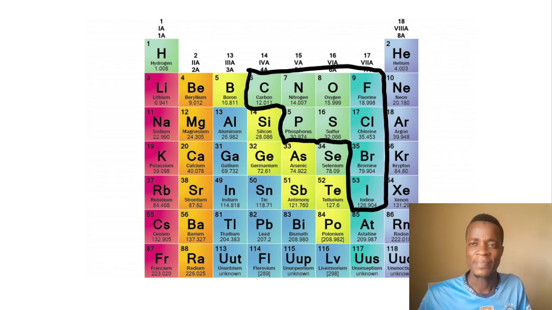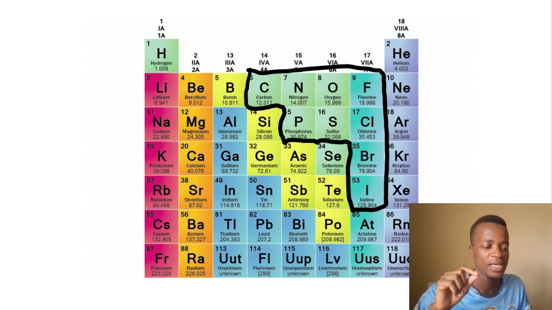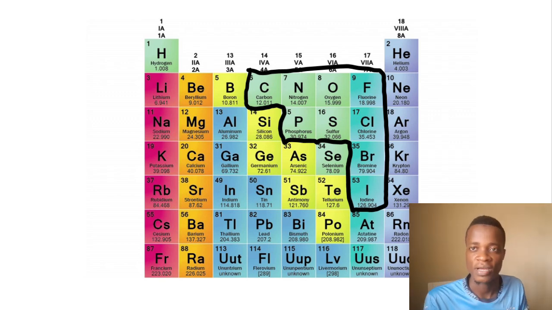The basic thing you have to know about them is that they are going to be bonds that contain only non-metals. Only non-metals are going to be forming this bond. Not like the binary where we have a metal and a non-metal, which is the ionic one. For covalent, all the atoms inside the bond are basically going to be non-metals all the time.